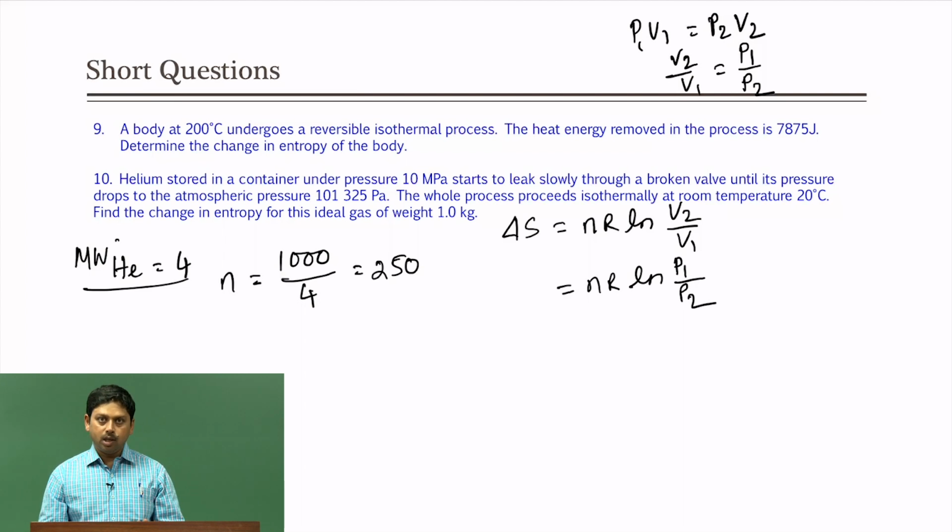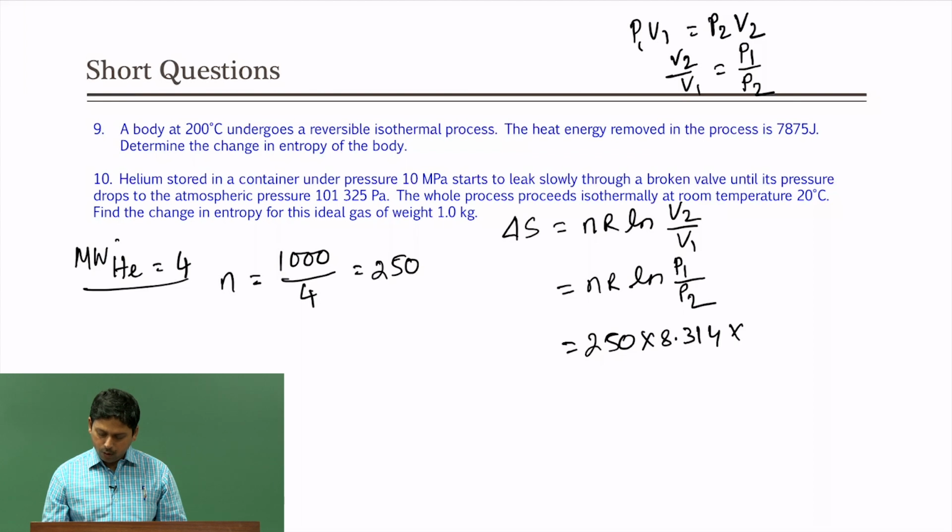Now we have to put the initial pressure and final pressure. We do not have to care about the unit, only make sure that they are in the same unit. So the number of moles is 250, R is 8.314, into ln of 10 megapascal, which is 10 to the power 7 Pascal, divided by 101325.